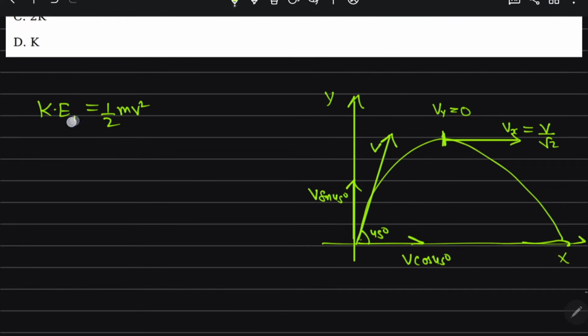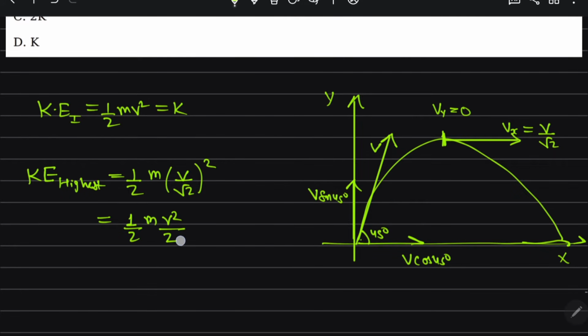So the initial kinetic energy is K they have given, and the velocity at the highest point gives half m into V by root 2 whole square, which comes out to be 1 by 2 m v square by 2.